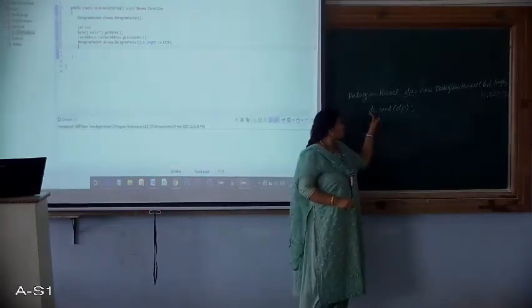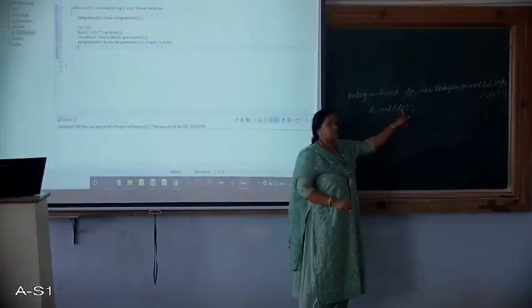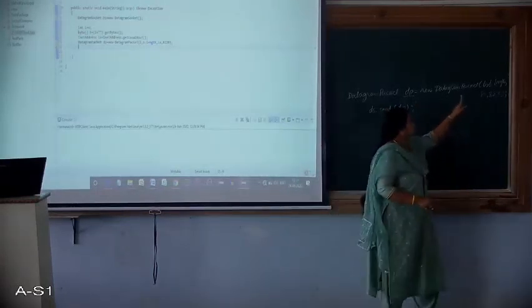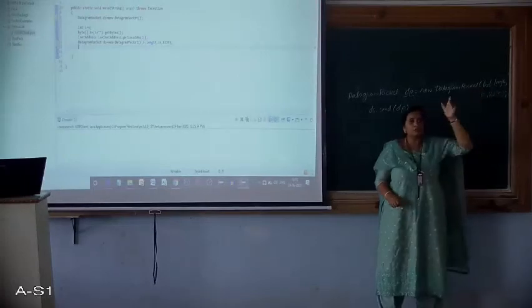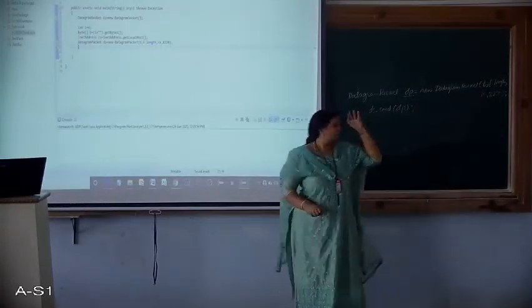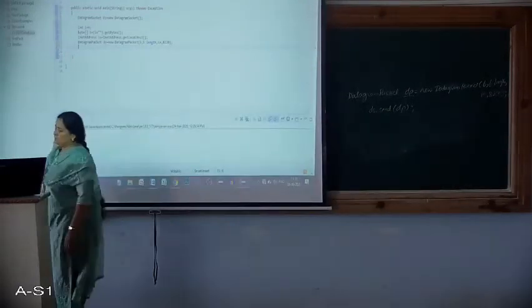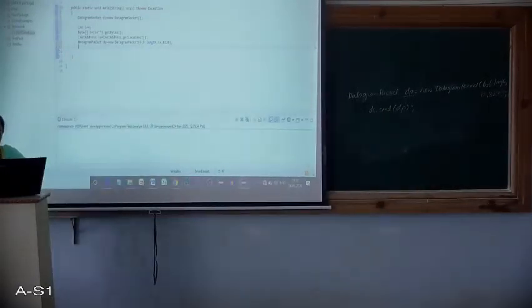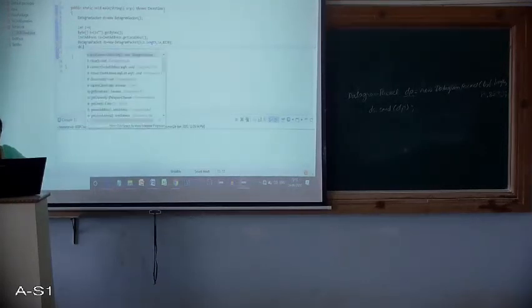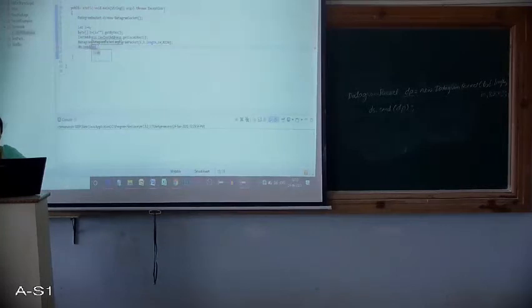So using this socket DS, we will send the packet which holds the actual data that we wish to send to the server. So use this send method. Fine. So we have to write it as ds.send, and what we want to send is the packet, that is DP. So this is at the client side.